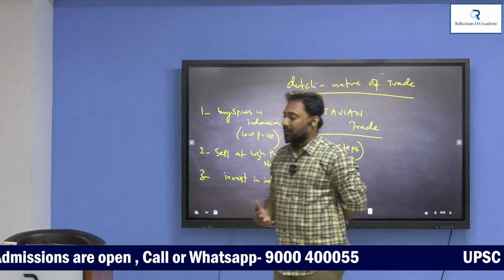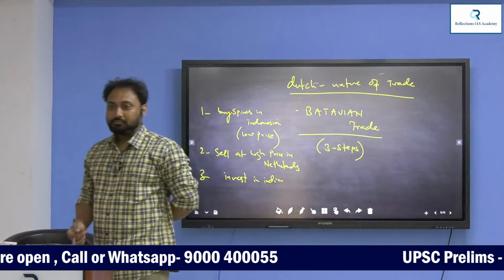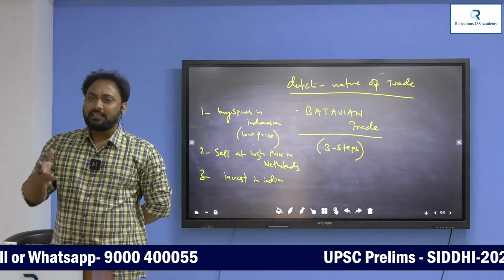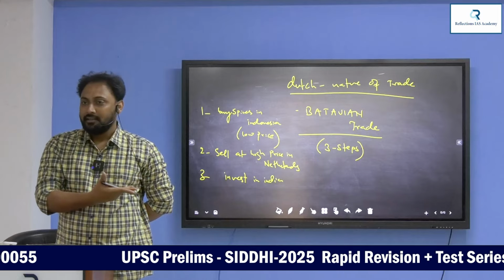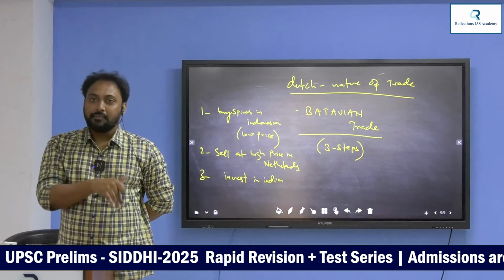Who is the biggest competitor for the Dutch in India? English. Because the English came to India in 1608. They came to India in 1605. Understand? In 1602 the company was founded. They came to India in 1600.